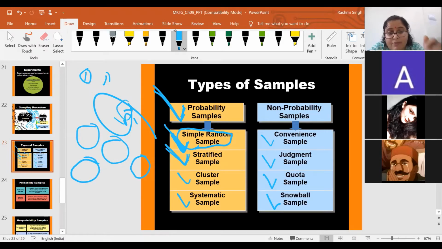Suppose I want to collect some data from all the UG students in XUB. I will have some research objective, so I will stratify. Firstly, I will classify the population into different subgroups or strata.